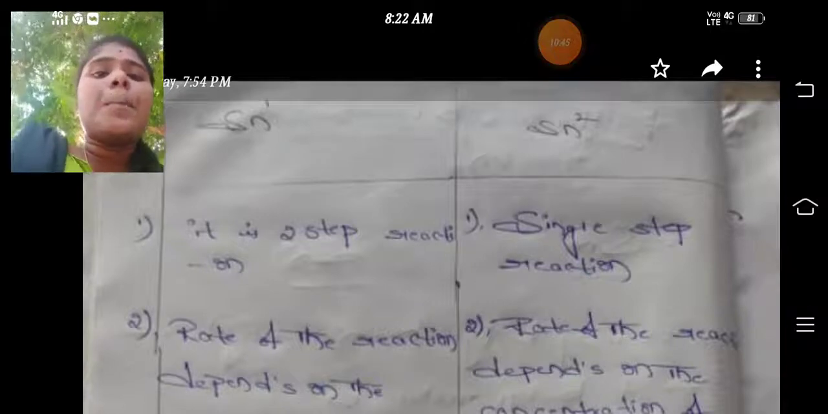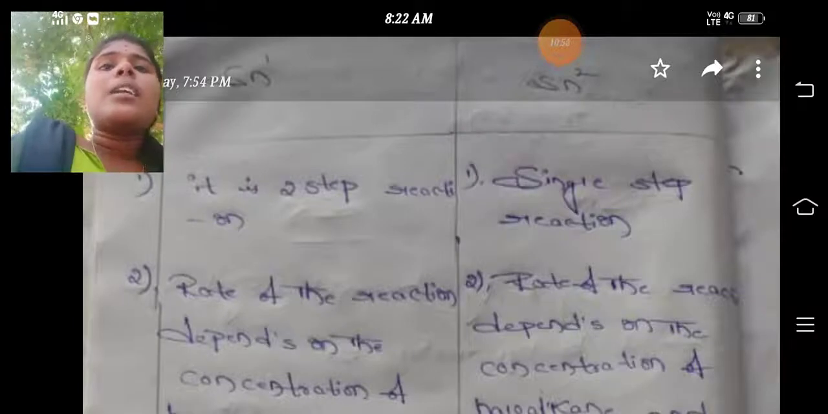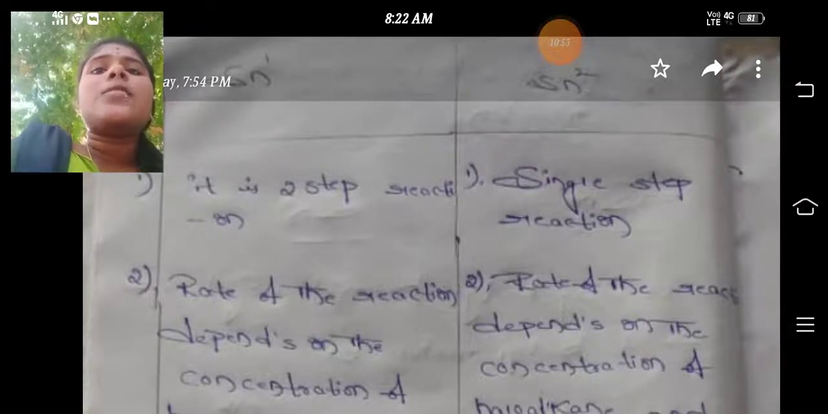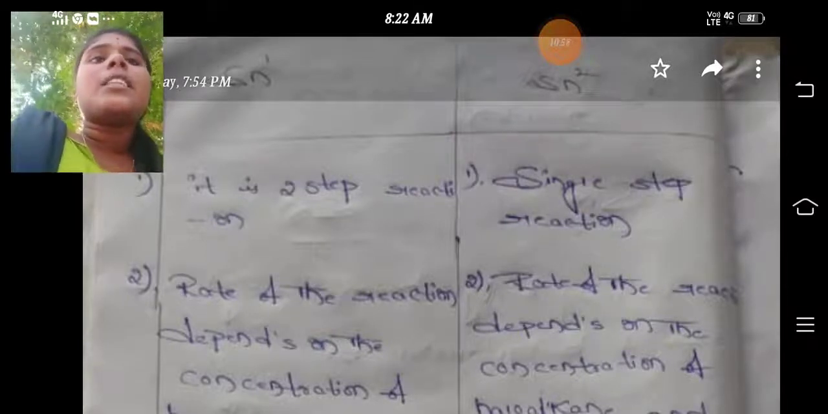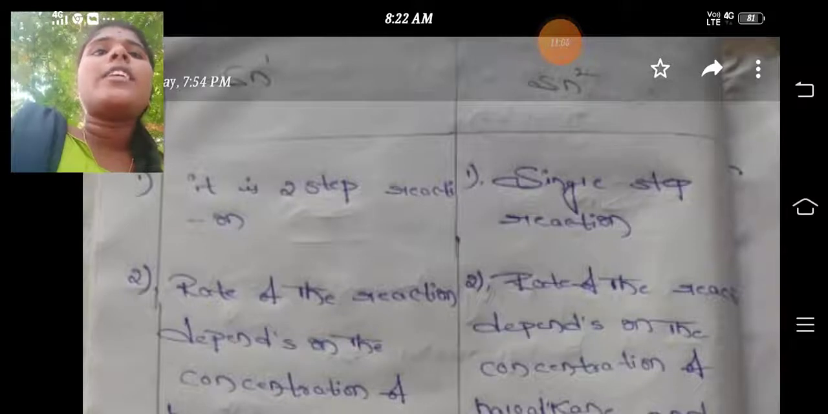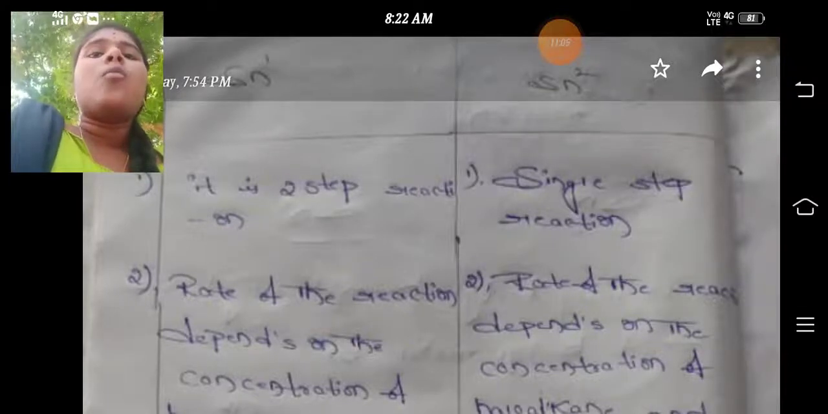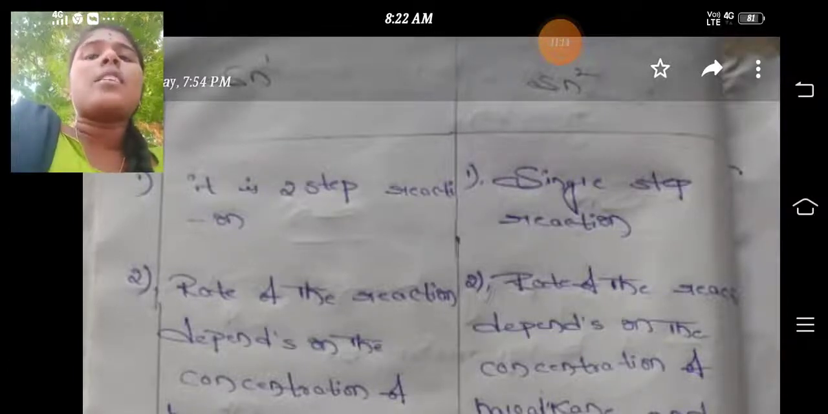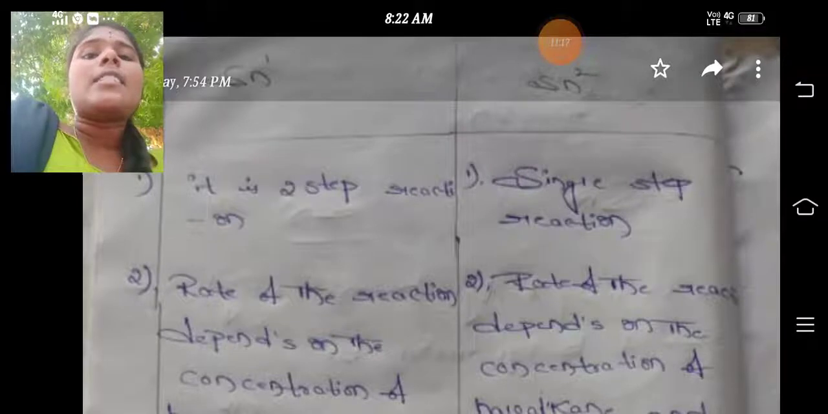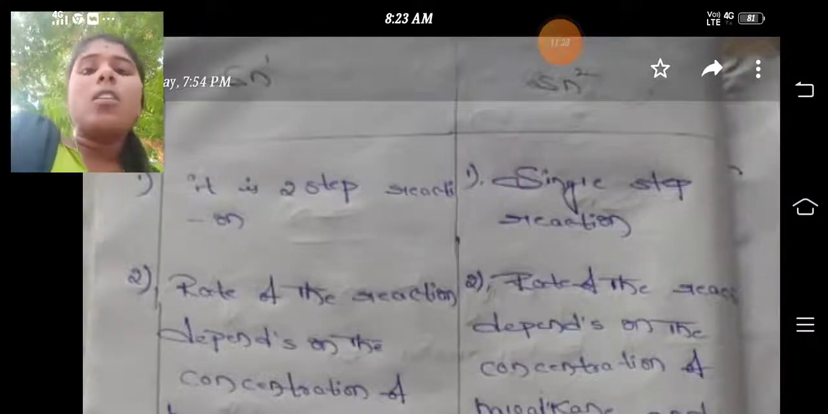If you see the example for SN1, the first step is the formation of a carbocation. It is the rate-determining step. Here we have only tertiary butyl bromide. The reaction depends only on the tertiary butyl bromide in the reactant, not on the hydroxide ion. Hence the rate of SN1 depends on the haloalkane, not on the nucleophile.